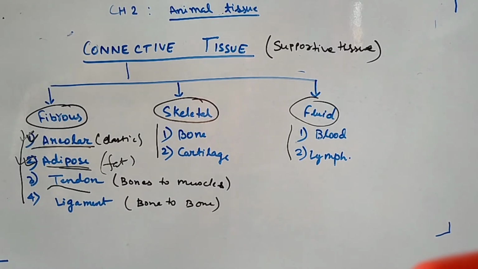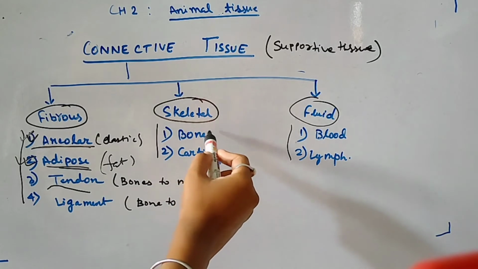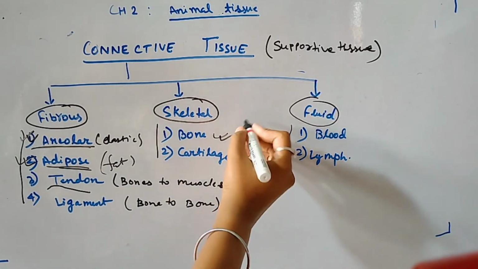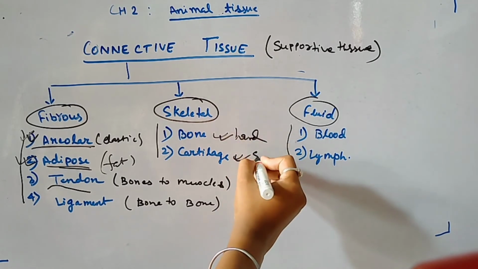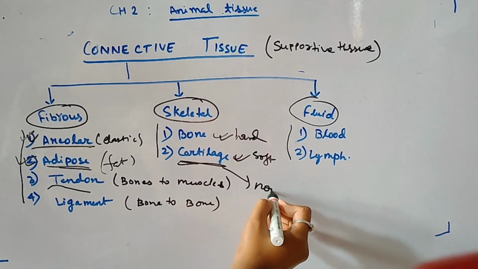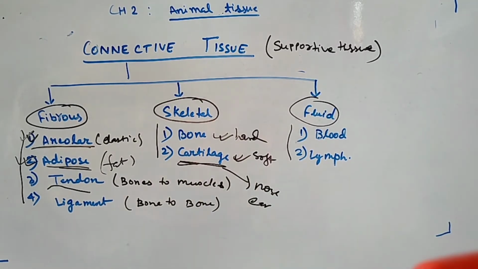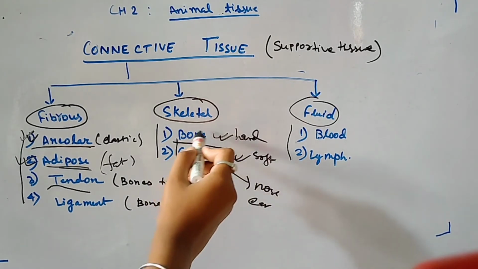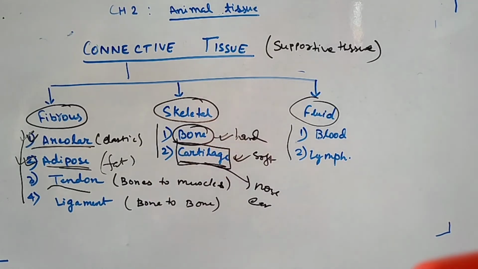Okay. Next is cartilage and bone. Bone is hard in structure, and cartilage is soft. You can see this cartilage in your nose, and in your ear. Just feel your ear. There is a soft bone in the ear, but that one is not bone. That one is cartilage. And what is bone? Bone, you know.